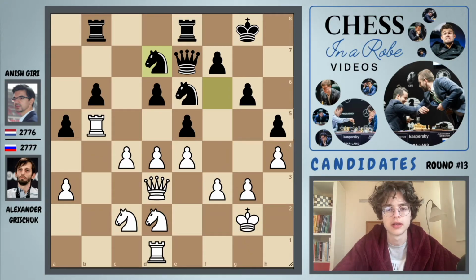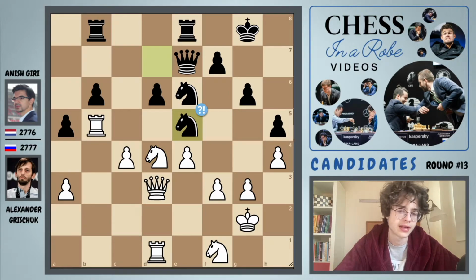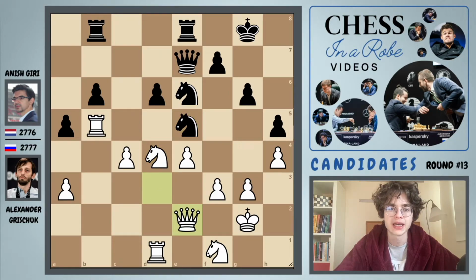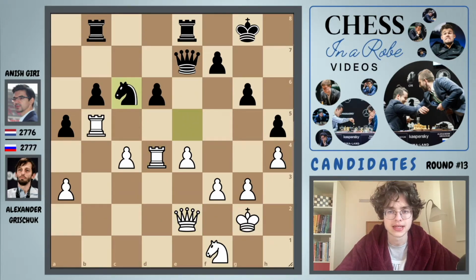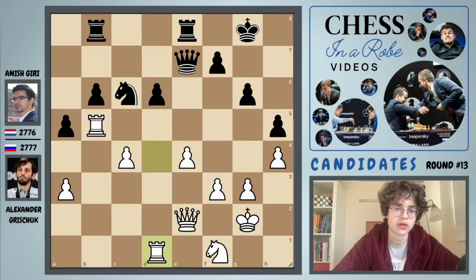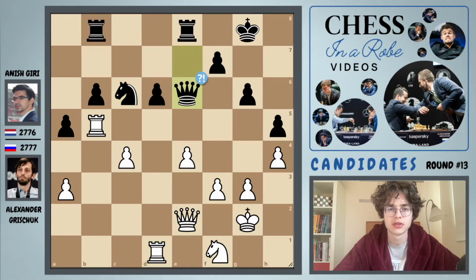So he starts with this move. We have takes on d4, the knight takes back, knight d5 attacking the queen needs to go back. Now some pieces get traded, knight takes on d4, rook takes on d4, and knight back to c6. The rook is attacked, so the rook steps back, and now queen to e6.